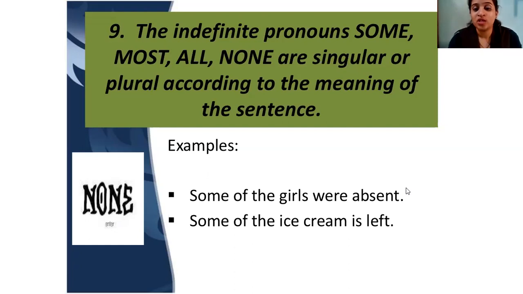If you see some of the girls, girls is plural, so you will use a plural verb. Some of the girls were absent. Some of the ice cream is left. Ice cream is one thing, so you will use a singular verb. When it comes to girls it is a plural verb because girls are plural. So indefinite pronouns like some, most, all, none are singular or plural according to the sentence.